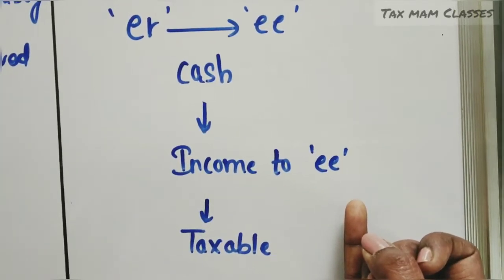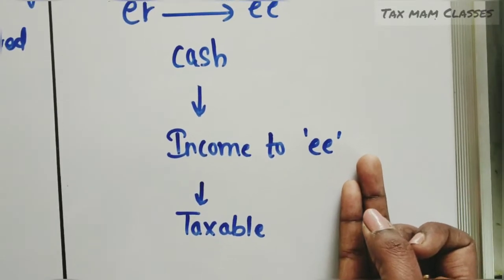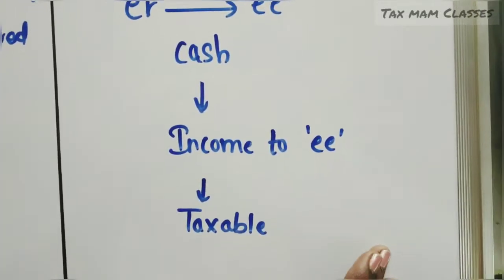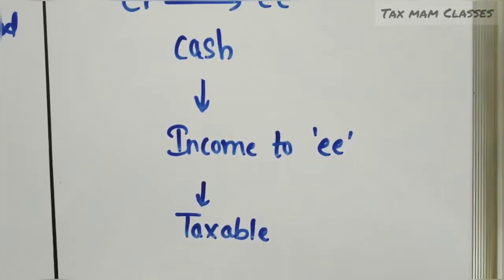We have already learned about gratuity, what the provisions are, and we have done one question. Pension also we have seen, the provisions, and we have done one question. So today we are going to learn about allowances. In the coming classes we will be learning about leave encashment also.